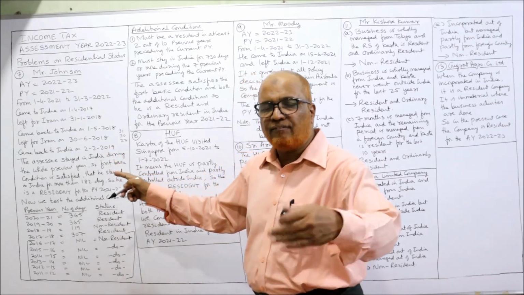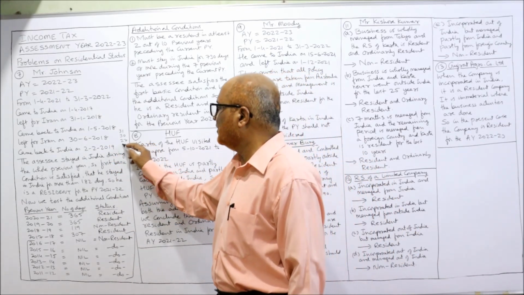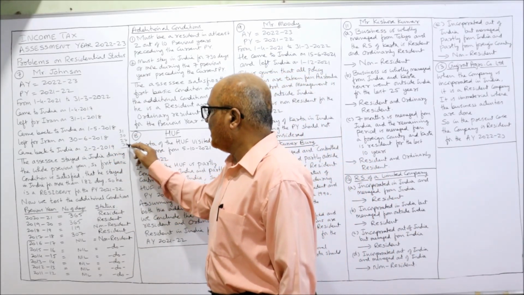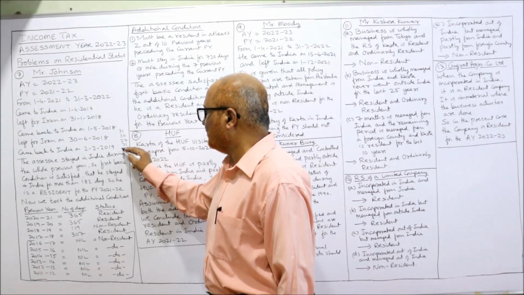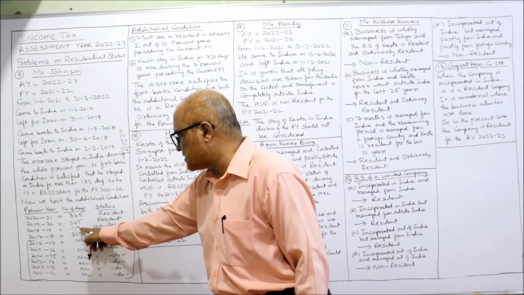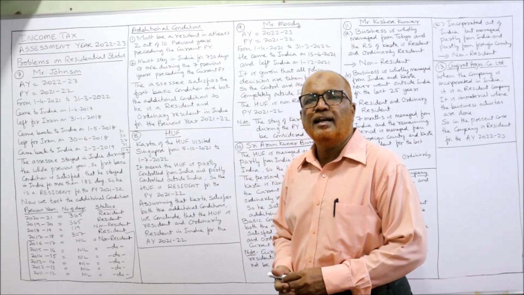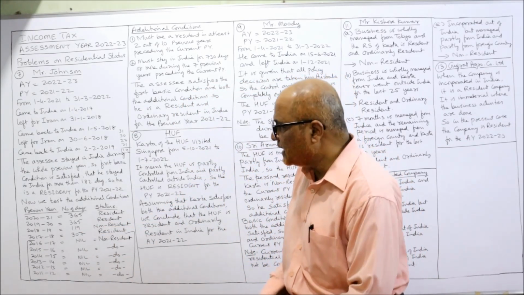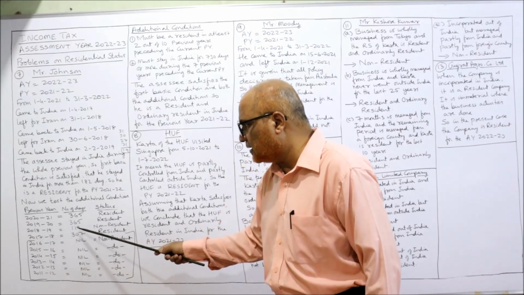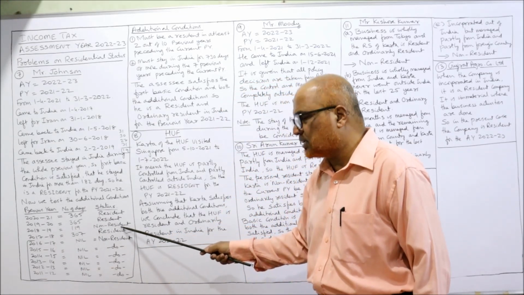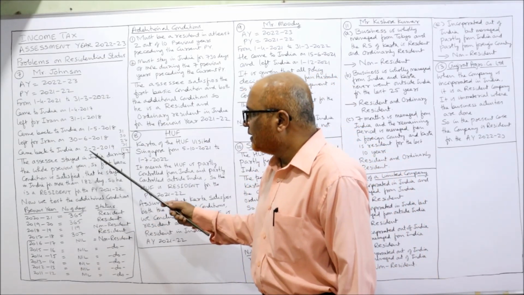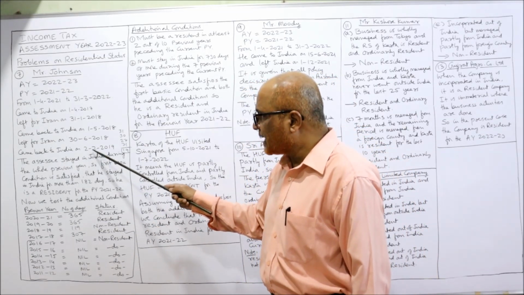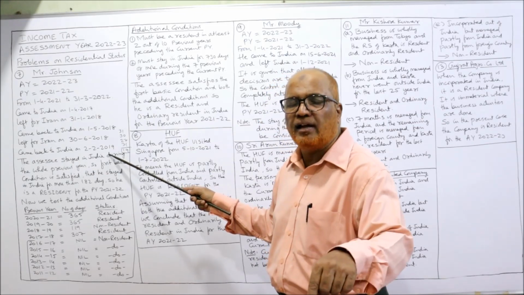Then after February, March 31 days. 61 plus 27 plus 31, that gives 119 days you can see here. So 119 days he was in India in 18-19. So his status will be non-resident. Then from 2nd Feb 2019 he was in India.